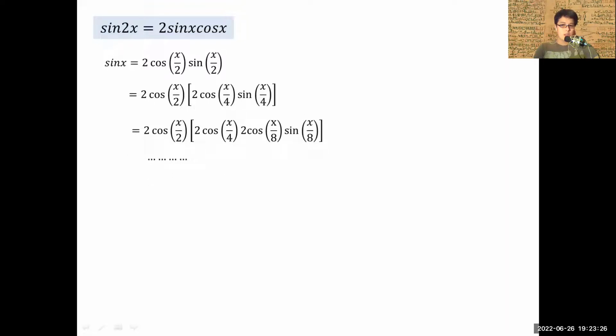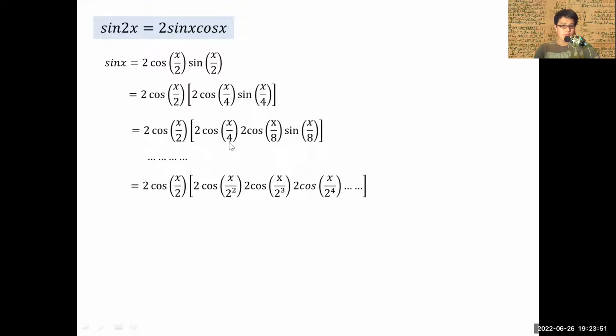So this expansion, this trigonometric identity, is going to go on and on till an n term. Let's say we are going to move all the way to n term such that n is finite. For now, let's consider n as finite. We can see that from here, 2 cosine x over 2, and so on.